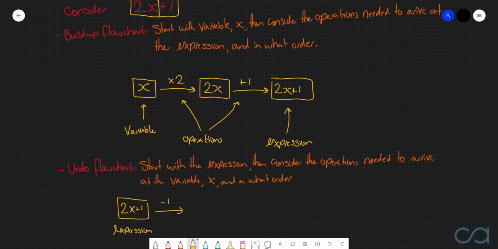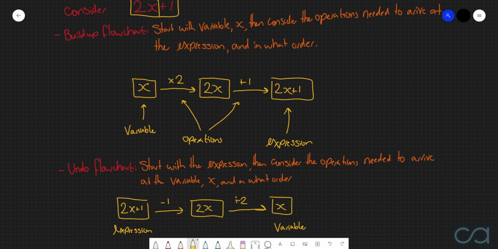So if we subtract 1 from this, then it's going to cancel with that plus 1, which then just leaves us with the 2x. And now again, we want to try and get this x all by itself, but we've got this multiplication of 2. What's the inverse operation of multiplying by 2? It's, of course, dividing by 2. So this division by 2 is going to cancel with that multiplication of 2, which then just leaves us with x.